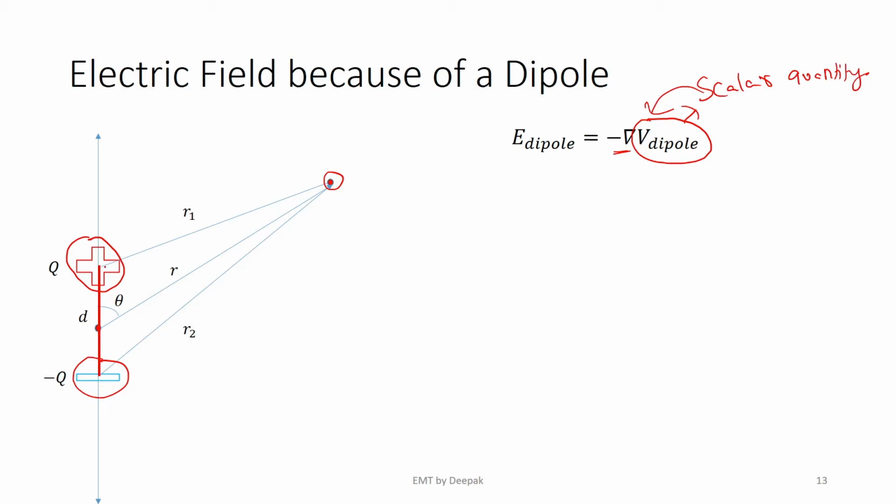When I discuss the electric field intensity because of this point, this would be my center, and when I discuss it because of this point, this would be my center. Now I have two different centers and I have to combine the vectors formed by those two, which seems pretty difficult. Instead, I would be worried just about the scalar value of electric potential and then calculate its negative gradient, which gives me an easier solution.